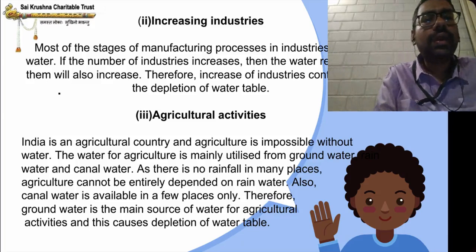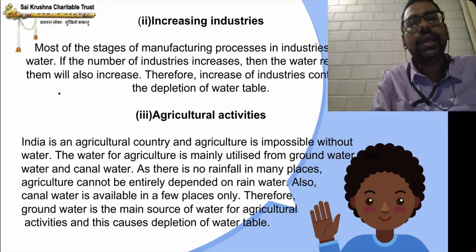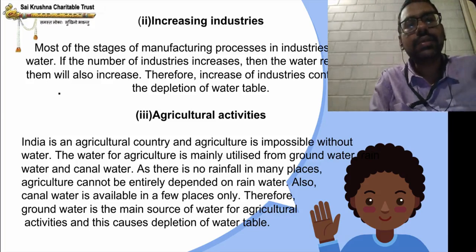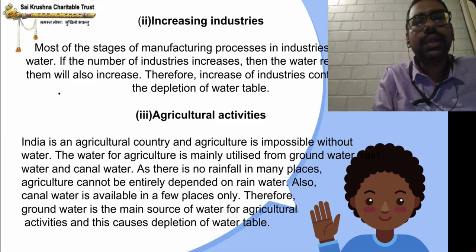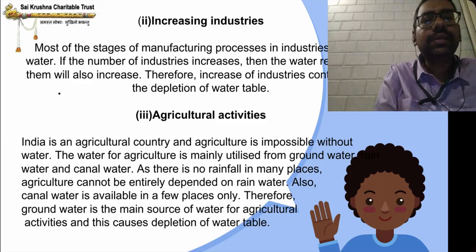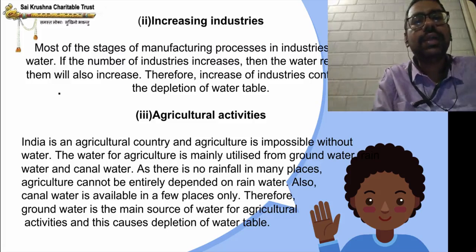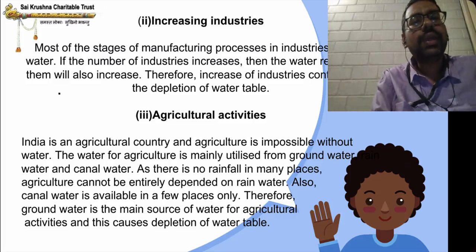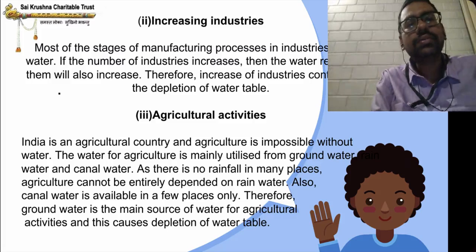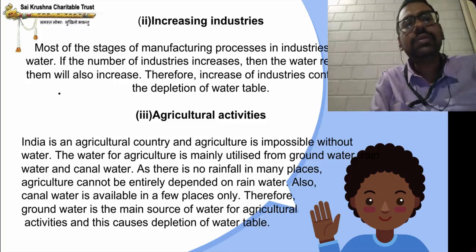Also, canal water is available in a few places only. The water from canals that farmers use for agriculture is available in few places only. Therefore, groundwater is the main source of water for agricultural activities, and this causes depletion of the water table. If there is no water in the canals and there is no rain, farmers have to use groundwater only for their crops. So this causes depletion of the groundwater table.